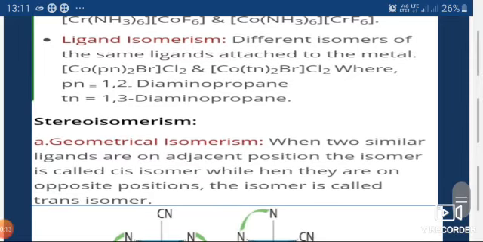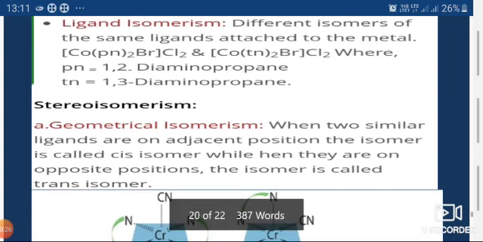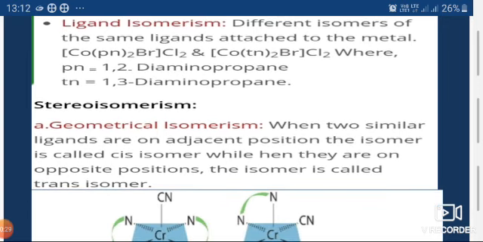Now the next, ligand isomerism. Different isomers of the same ligand are attached to the metal. So in this example, the different ligand isomers are attached to the central metal ion, and they show different chemical and physical properties.